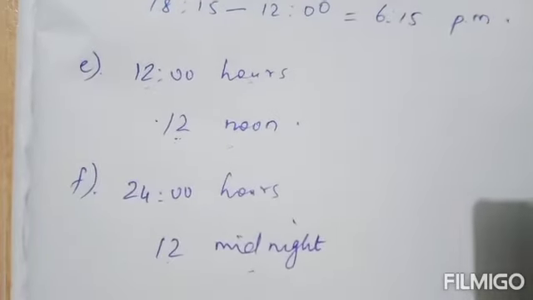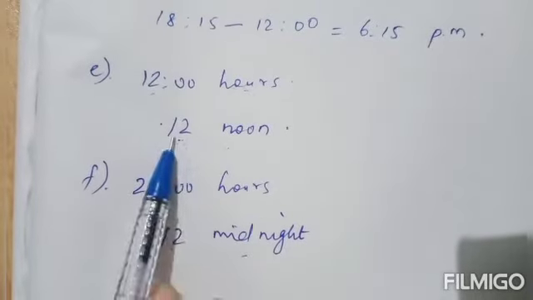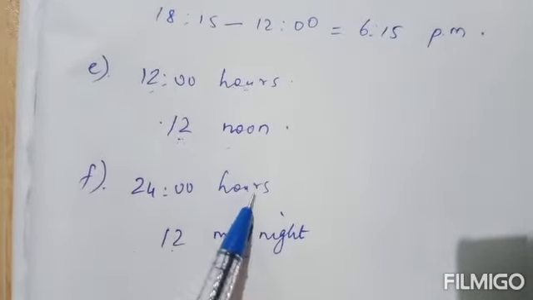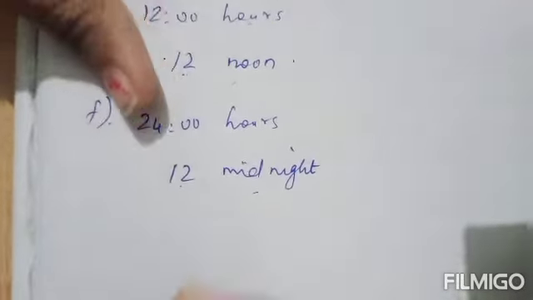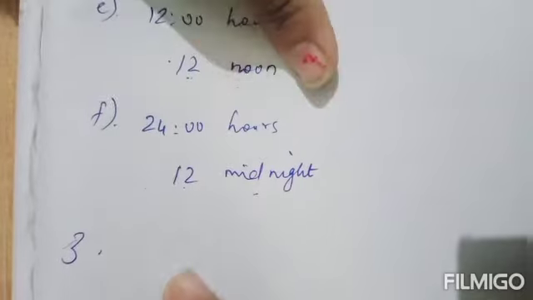Okay. So 12 hours means 12 noon. 24 hours means 12 midnight. Okay. So do the remaining problems of 2 also as homework.